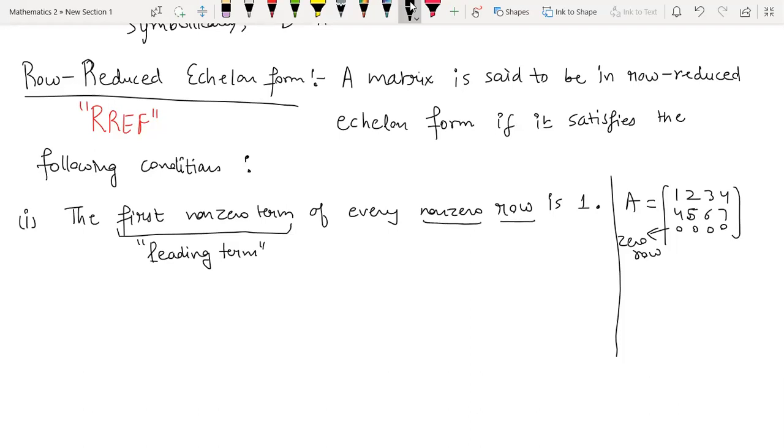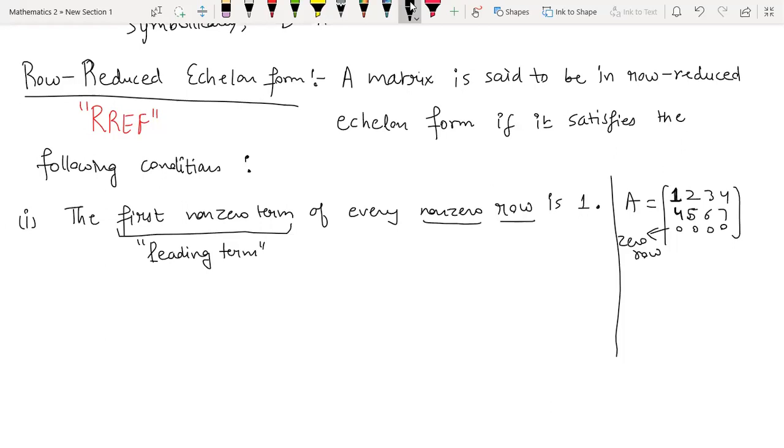This is a condition that whatever number of non-zero rows you have in your matrix, their first term should be 1. First term means we start looking at it from the leftmost, right? So this is the first term of the first row. This is clearly 1. What is the first term of the second row? This is 4.